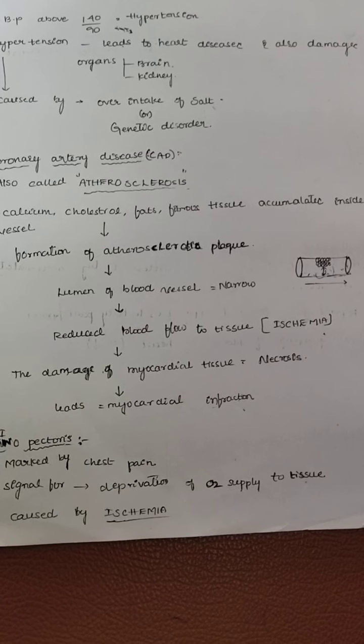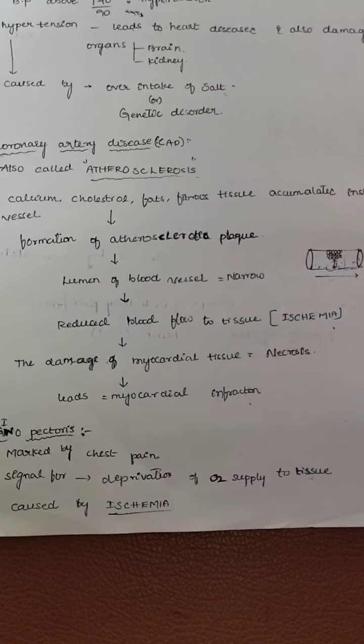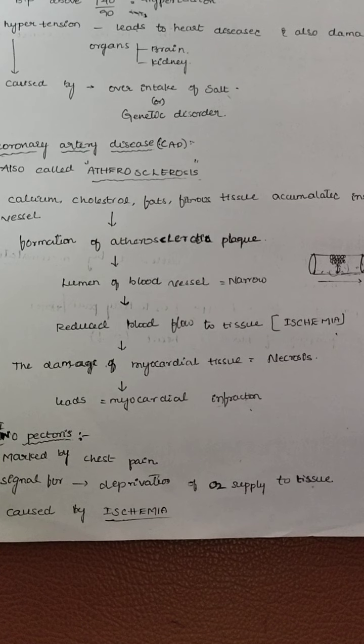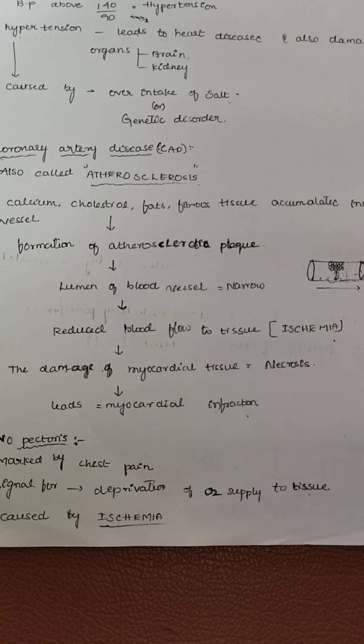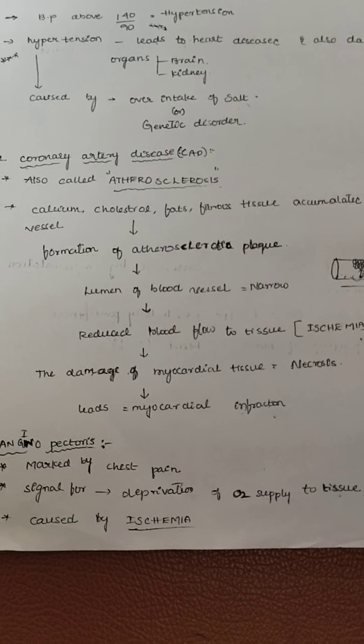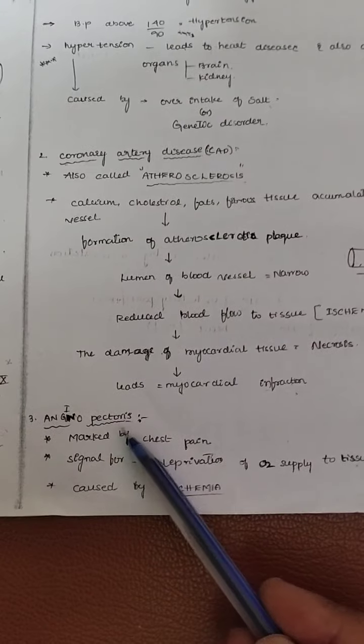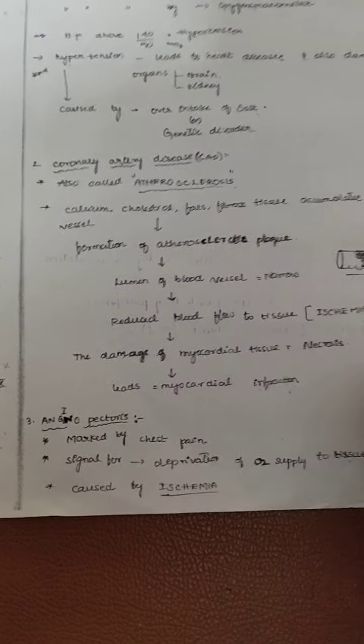Hemoglobin carries the oxygen. When blood flow decreases, oxygen carrying capacity also decreases, because the hemoglobin level reaching the tissues is decreased. When hemoglobin level decreases, oxygen level also decreases. It leads to the condition called angina pectoris.